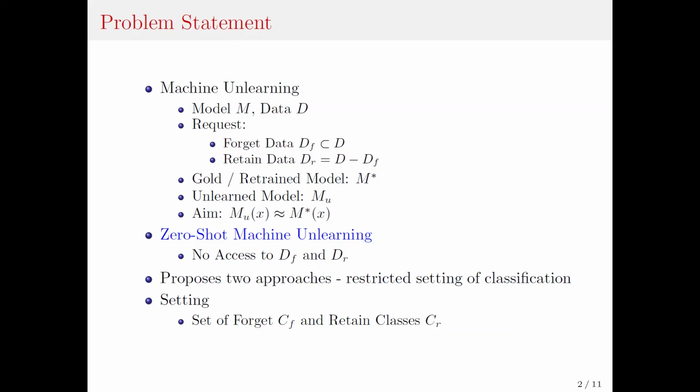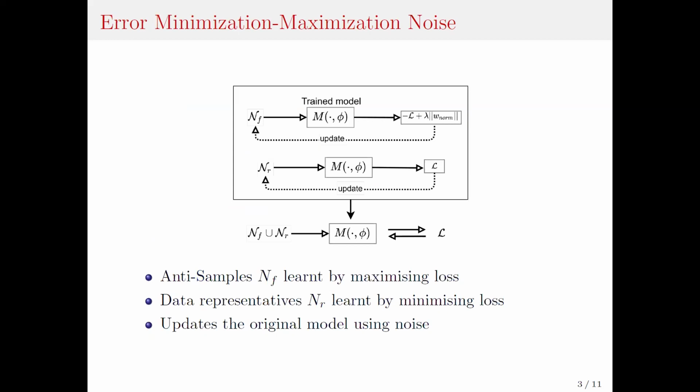The seed paper proposes two approaches of tackling the problem of zero-shot machine unlearning in a classification setting, where we have to forget all the data points corresponding to the forget class while retaining all the data points corresponding to the retain classes. Error minimization-maximization noise refers to an approach in which anti-samples are those samples which have maximum loss on the forget classes, while data representatives are those samples which have minimal loss on the retained classes.